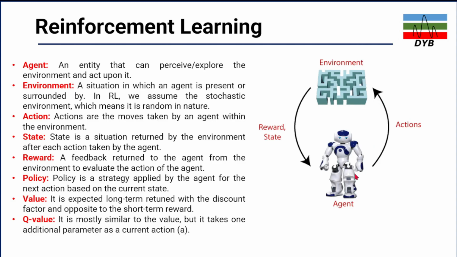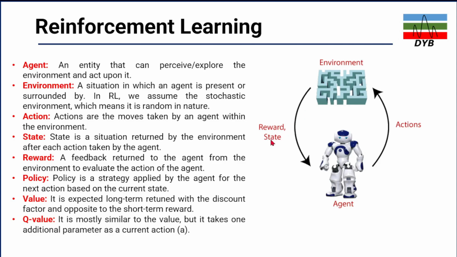What is the action? From these algorithms, it takes the action to go to the environment. So actions are the moves taken by the agent. Let's say, what are the moves taken to go to the environment. State, which is the reward in the state.